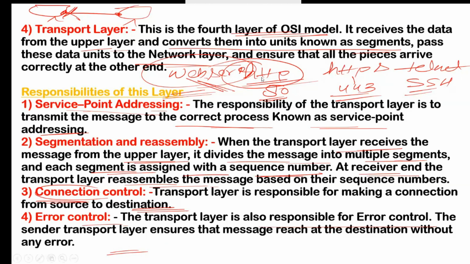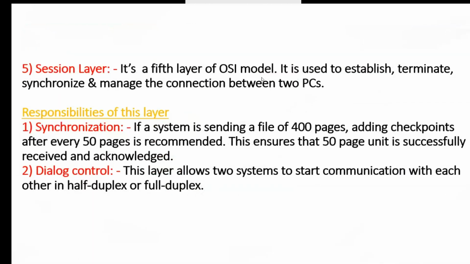Okay, after that, next layer is session layer. So session layer means what? It is the fifth layer of OSI model. It is used to establish, terminate, synchronize, and manage the connection between two pieces. Right? So that means the responsibility of this layer is to establish the connection, to start the connection, and in the end to terminate the connection, and in between to synchronize the connection and also manage the connection.